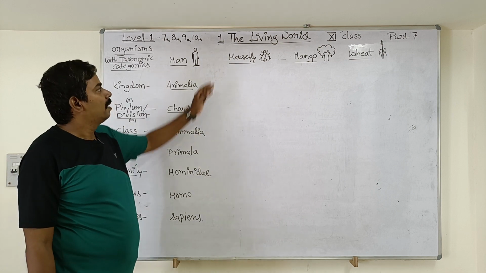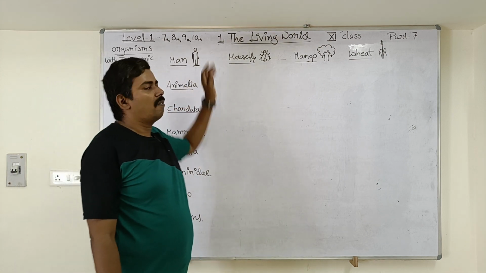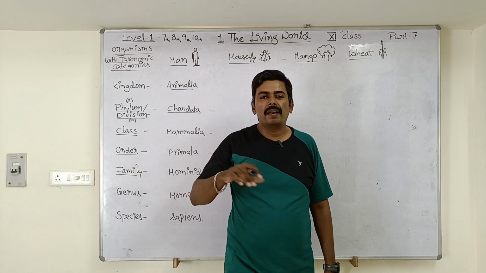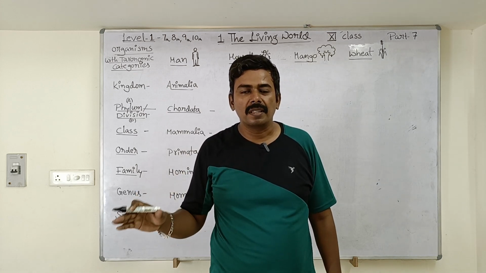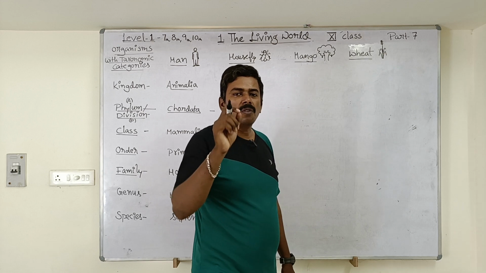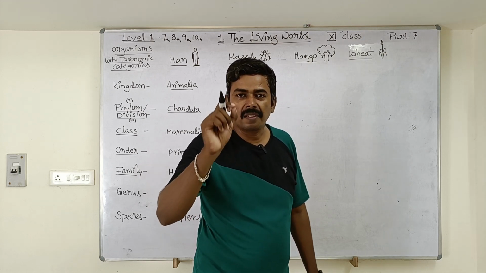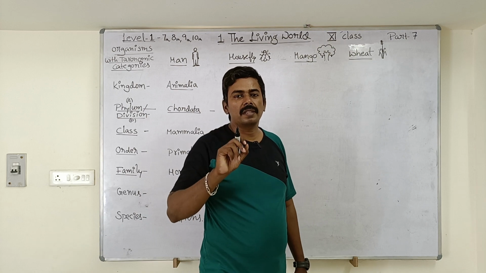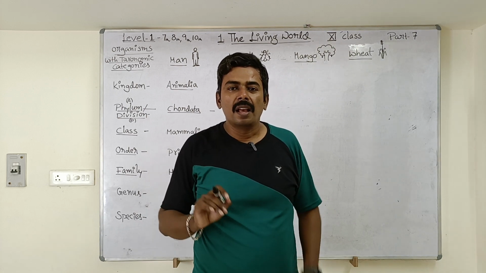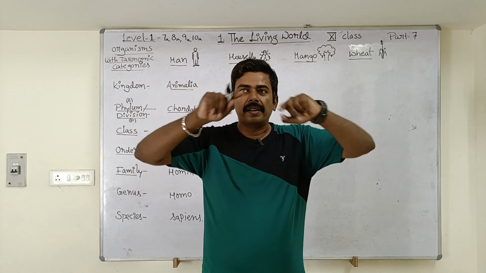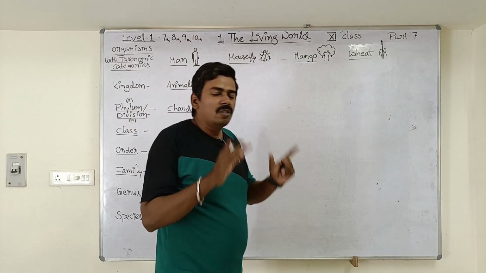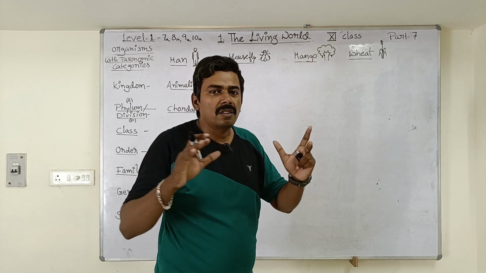Now let us see the taxonomic hierarchy of the housefly. The housefly is an insect which generally breeds around waste material and garbage, isn't it? It is very tiny, and it has a pair of wings, that is two wings, and six legs, and the six legs are jointed. They have several joints.